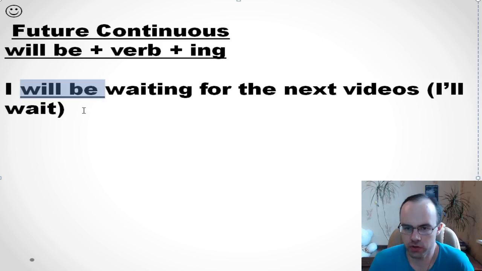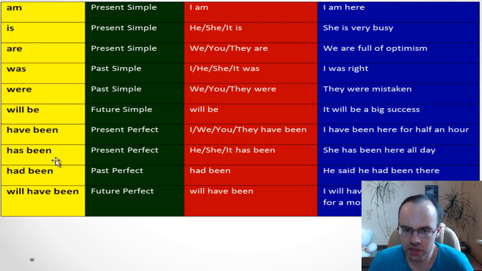If you really want to emphasize that it's important, you can say I'll be waiting for the next videos, so I really want it to happen. If you say I'll wait for the next videos, it's also possible, but it's just a single action, so it doesn't show that you really want it or need it. In this sentence, we see it's so important for me, I'm really waiting for it with impatience. I'll be waiting for the next videos. Good. And let's look at have been and has been.